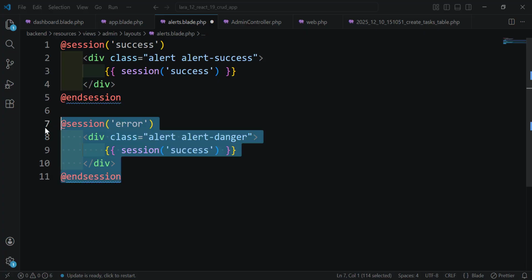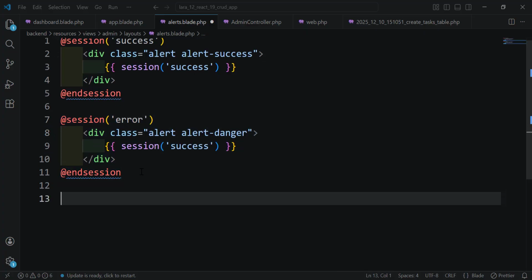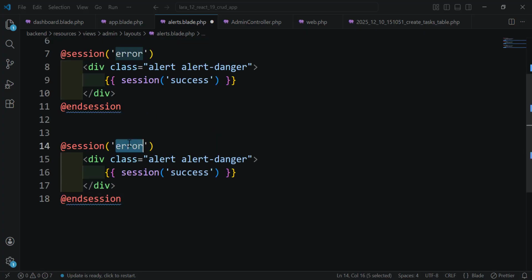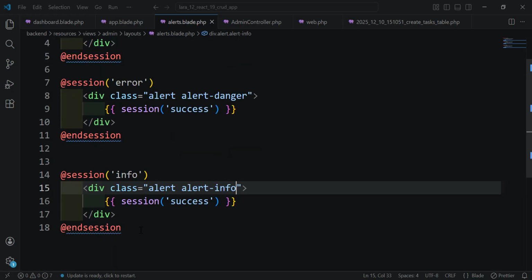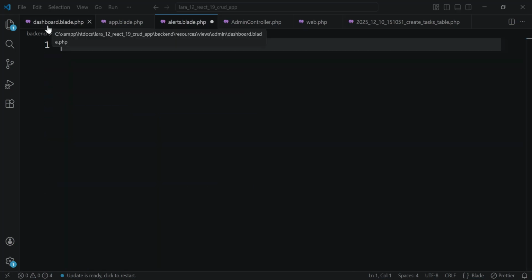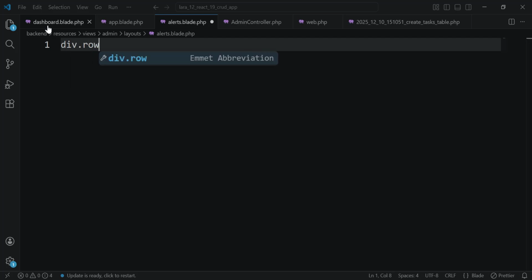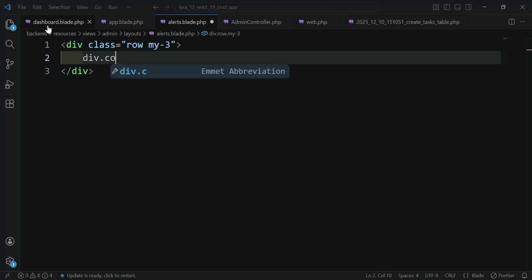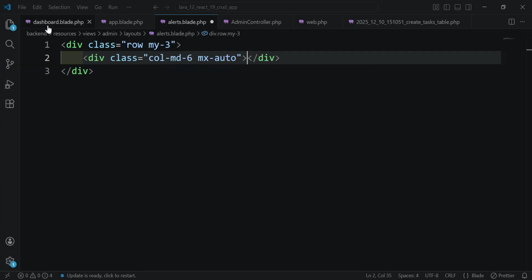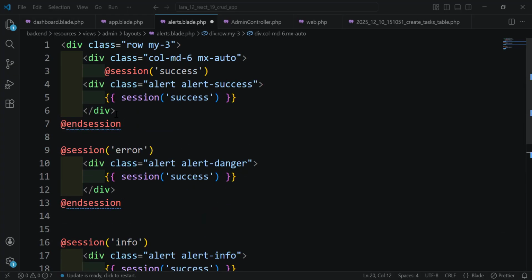And you can add also, if you want, you can add info. If you add info message later or warning, you can add also the warning if you want. Let's copy this part, add a div with row, margin top and bottom of 3, div with a col-md-6 and mx-auto, and inside we paste everything.